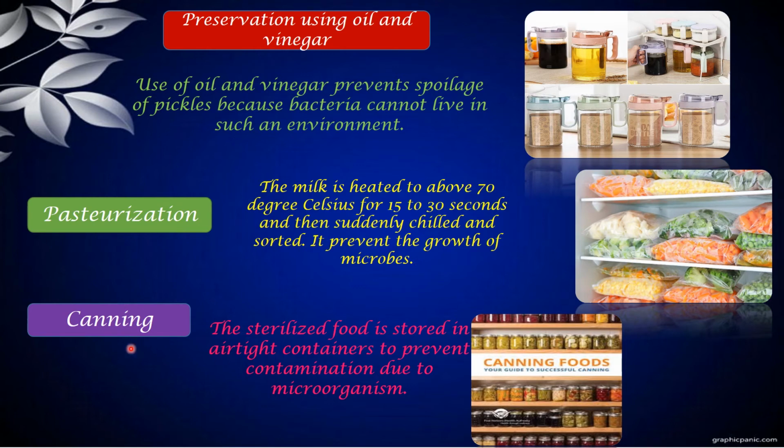And then canning. With the term itself we can understand: cans. Sterilized food is stored in an airtight container to prevent contamination by microorganisms. We use airtight containers to prevent the entry of microorganisms, and the food can be preserved for a very long time with preservatives added. This is the canning process. Do you all understand?